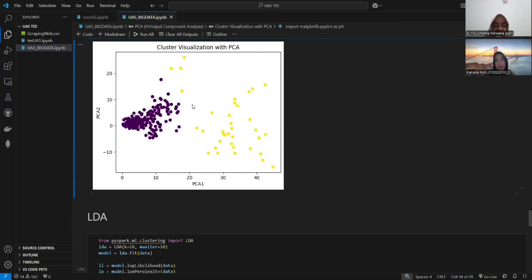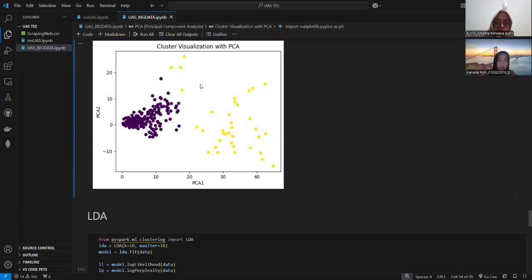The position of the dots shows how similar or different the data points are. Points close to each other are more similar, while points that are far apart are different. This plot is an easy way to see whether the clustering method did a good job of separating the data clusters.